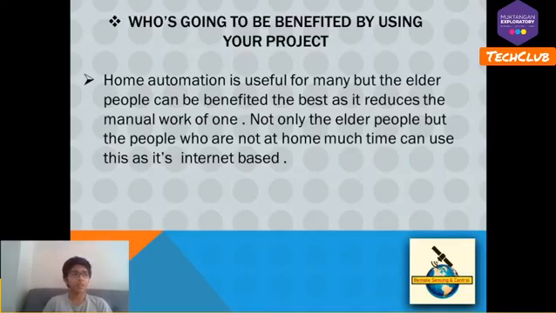This reduces the manual work of elders, and it also helps people who are not at home much. They may have very advanced appliances like an automatic food machine, and they can control it via the GUI. So they are in their office and arriving home, and before arriving they can start the cooking. So these were the benefits.